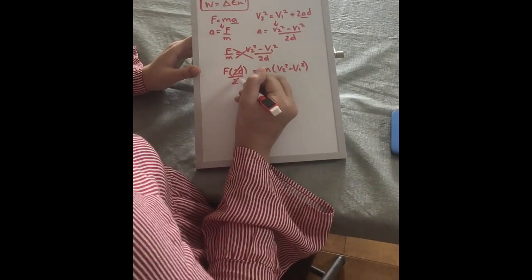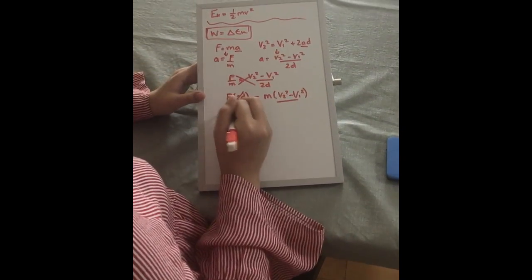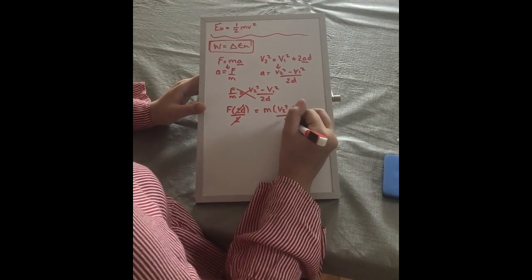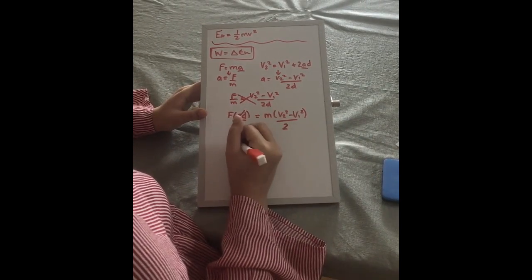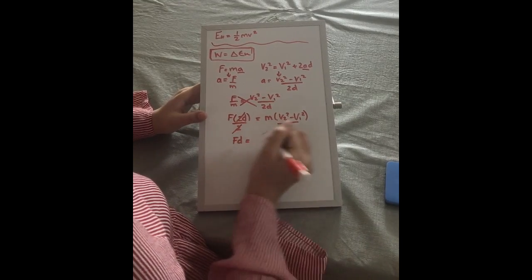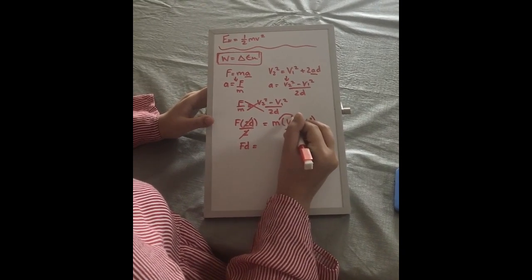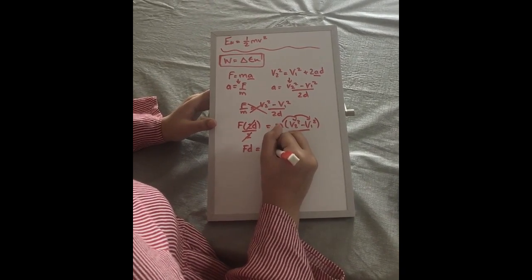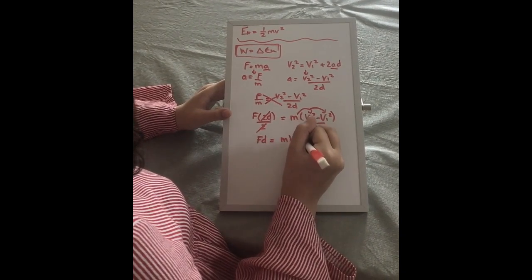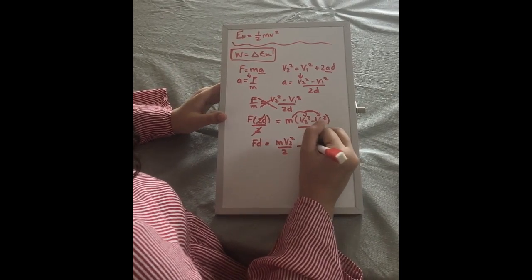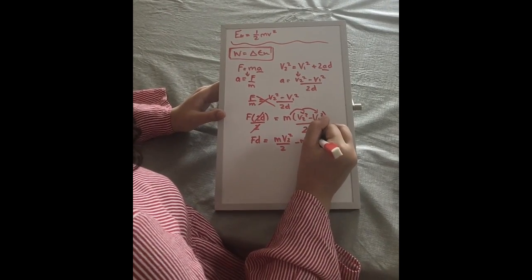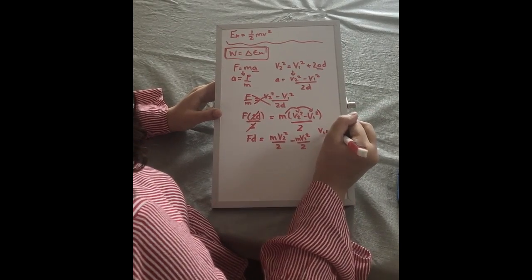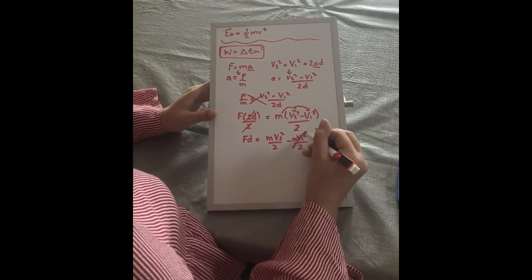So we just divide that by 2, and whatever we do to this side, we have to do to this side. So we're going to divide this side by 2 as well. That cancels out. Fd equals, now we're going to distribute mass to both sides. Mass times v2 squared over 2 minus mass times v1 squared over 2. And we always want to assume the initial is equal to 0. So this side